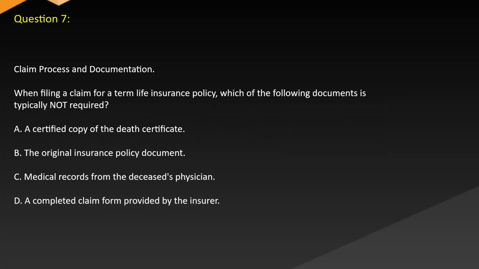Question 7. Claim process and documentation. When filing a claim for a term life insurance policy, which of the following documents is typically NOT required? A. A certified copy of the death certificate. B. The original insurance policy document. C. Medical records from the deceased's physician. D. A completed claim form provided by the insurer.